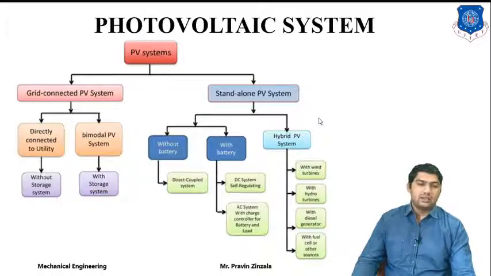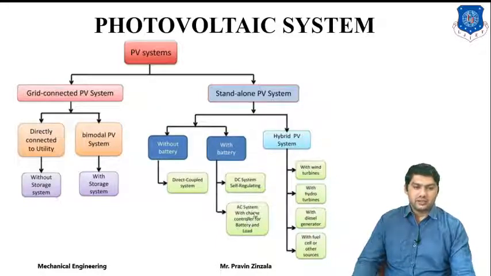Second is the standalone system, used only for the solar system. It may be without battery or with battery. Without a battery we can directly convert solar energy into output. For example, a solar pump: we directly convert the solar energy into electricity and the electricity into utilization. The second method is the battery storage system, which may be a DC system or an AC system. So the solar energy is stored in the battery, and then we can supply our load according to the application.